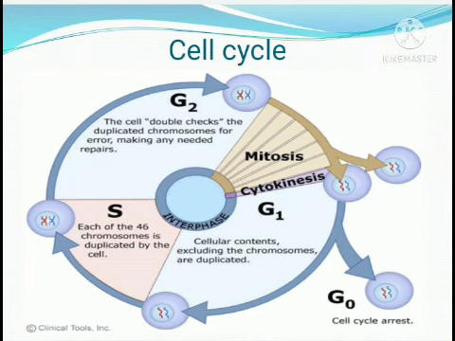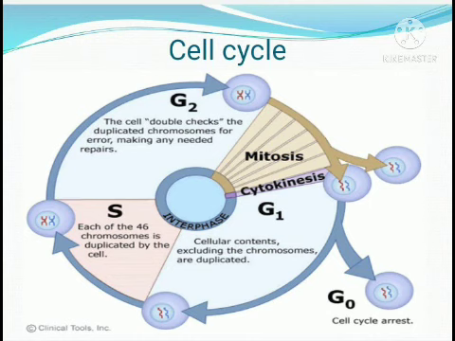So we are going to study cellular replication. It has two types of cell division, that is mitosis and meiosis. Along with mitosis and meiosis, the cell division gets completed with cytokinesis, that is the cytoplasmic division.